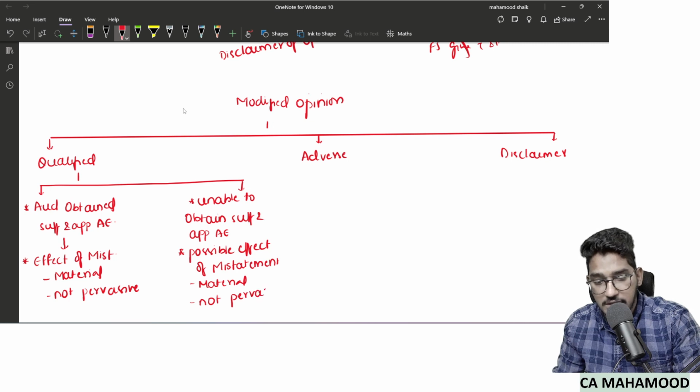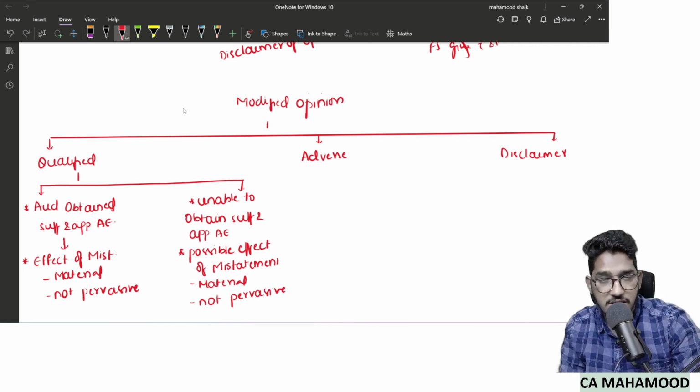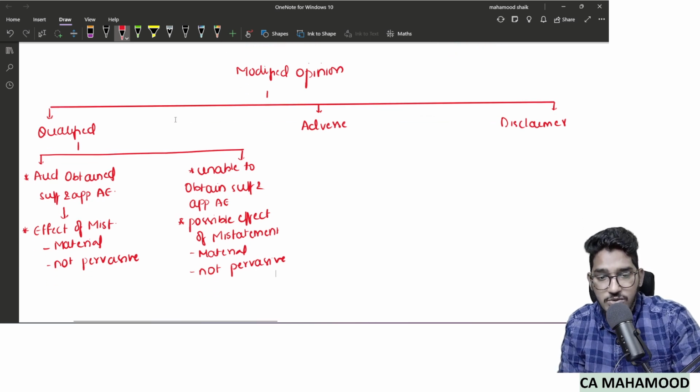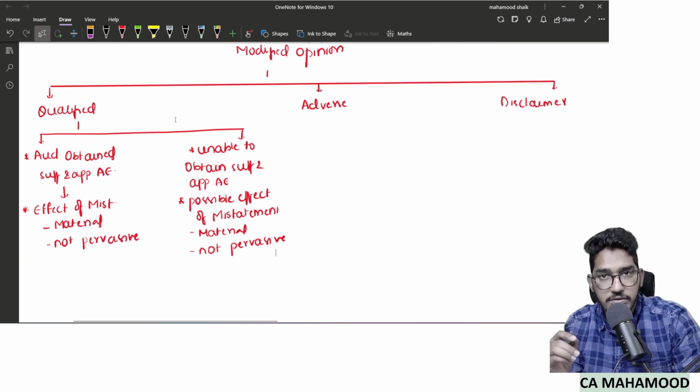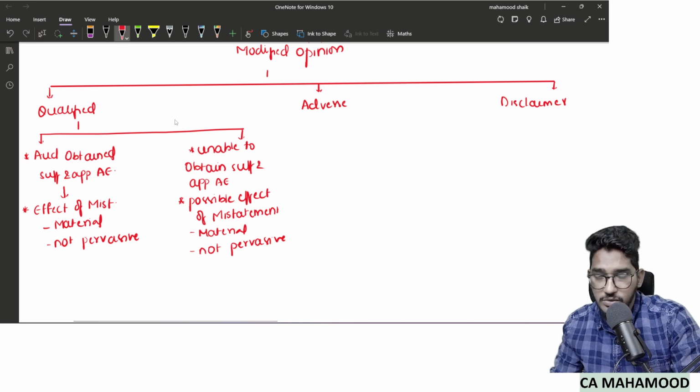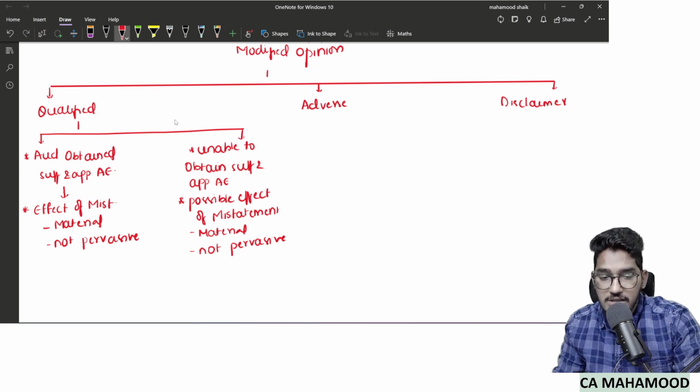See, just understand the layman meaning of the term pervasive: the misstatement which is big enough to say financial statements are wrong. But there is actually a technical definition given to this term pervasive, which we will read in the material and try to understand about it. So these are the two cases in which qualified opinion will be given.